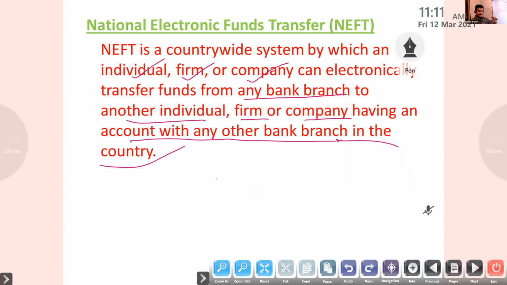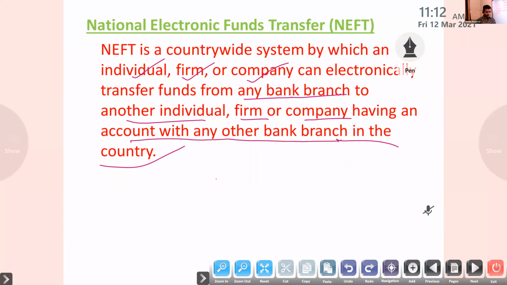Already I mentioned one system, CBS, core banking solution. After the introduction of CBS, a customer becomes a customer of the bank rather than a customer of a branch. If I have an account in SBI, I am not the customer of the Kodungalur SBI branch, I am the customer of SBI. So from any SBI branch we can transfer. But with National Electronic Fund Transfer there is no need to look at the bank or branch.